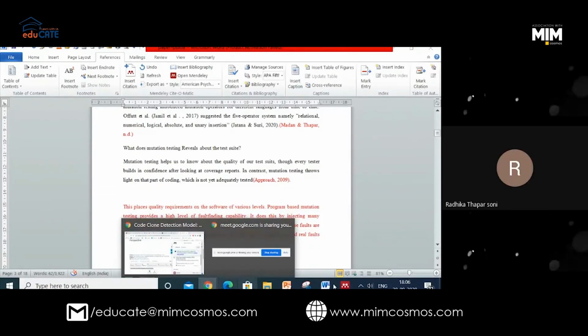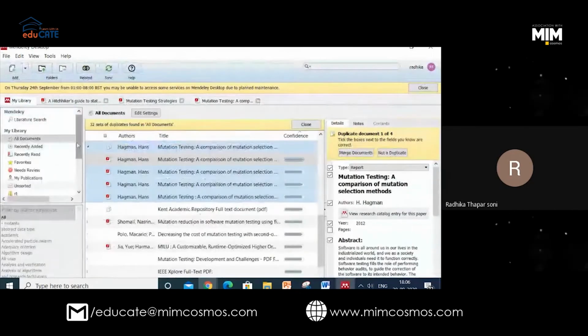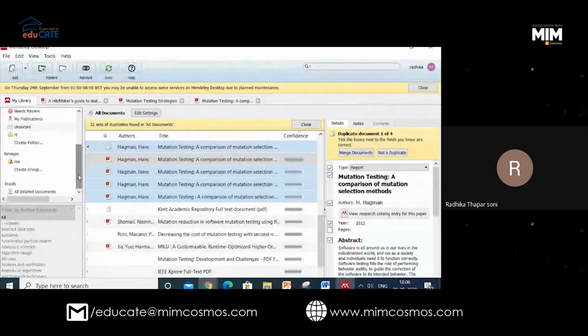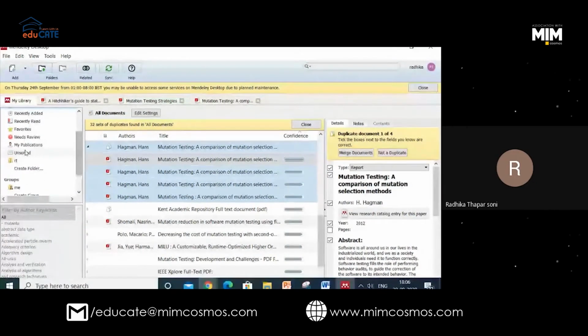Okay. Now, in your desktop application, again, there are so many options. You should explore each and every option. For example, you can divide your work, because it is not necessary that you are working only on one thesis. At one point of time, you may be working on more than one paper, so you can make your folders accordingly.